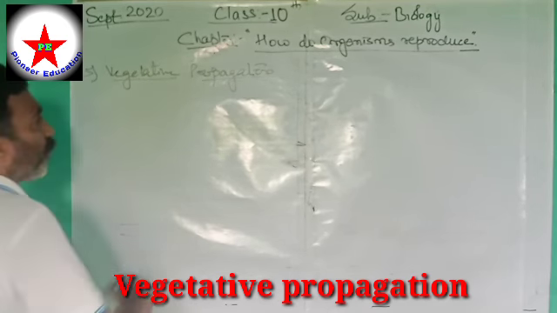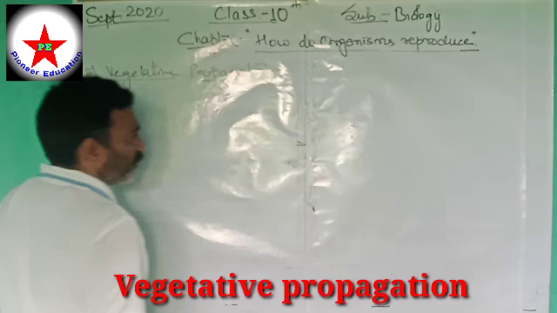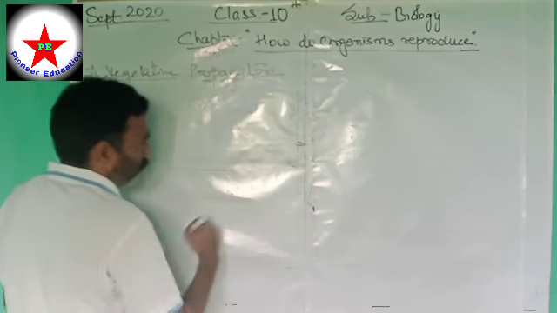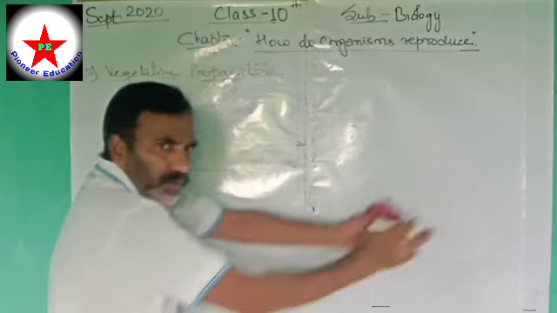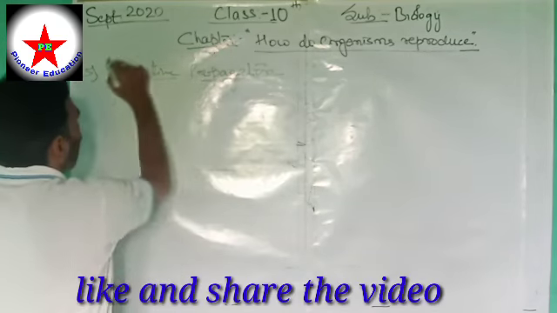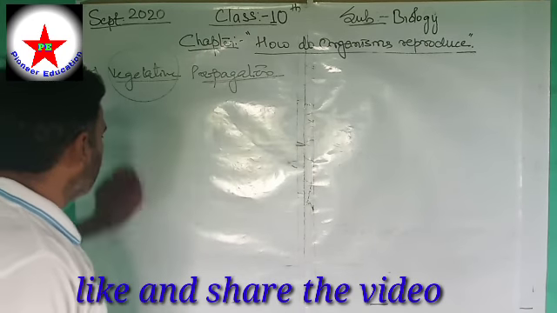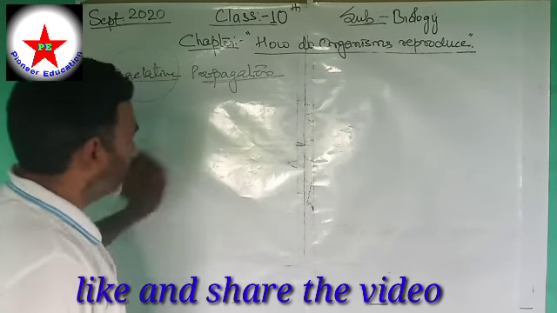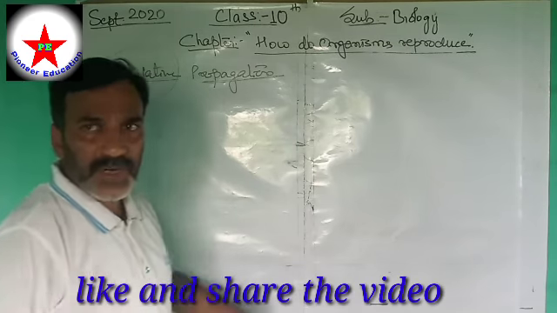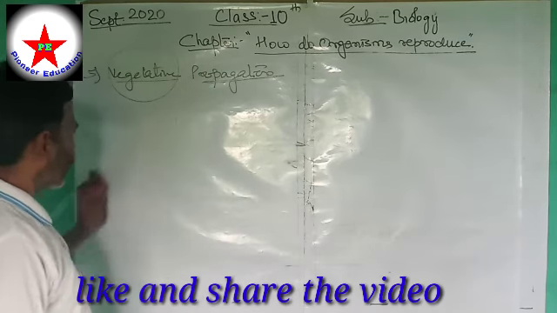What is the meaning of propagation? Propagation means to grow, to move forward. So, the part of the body of a plant grows to attain maturity, to become the same original plant.